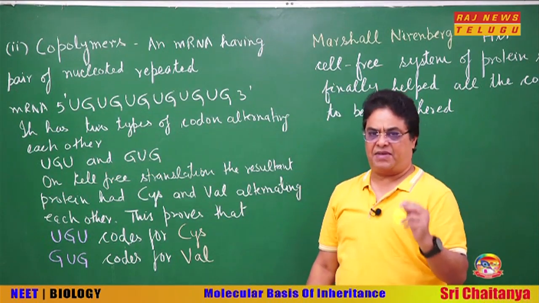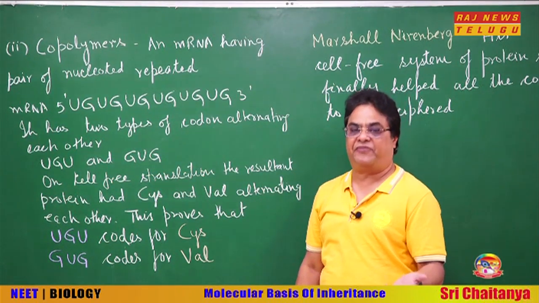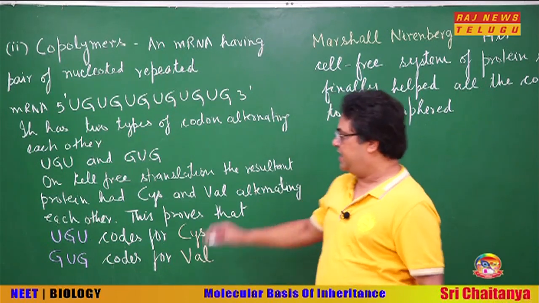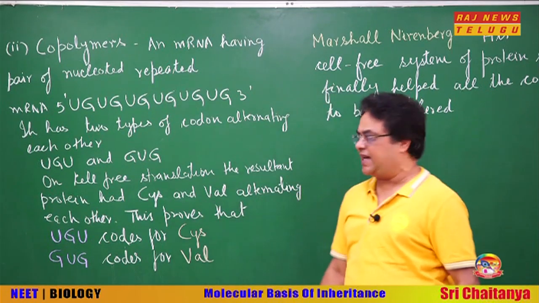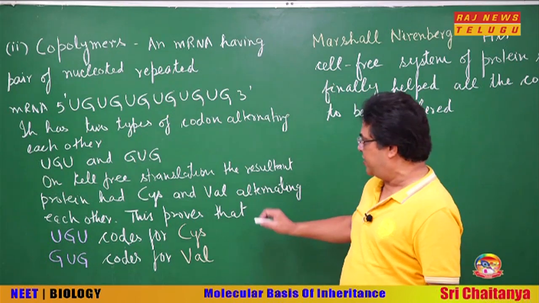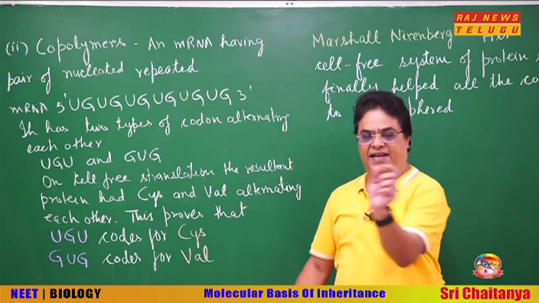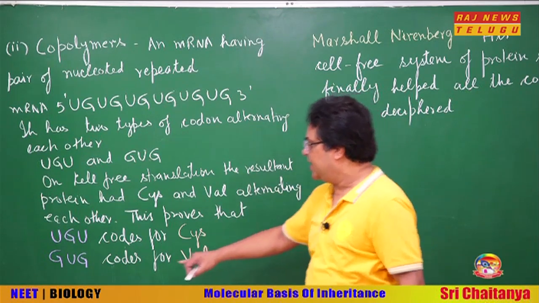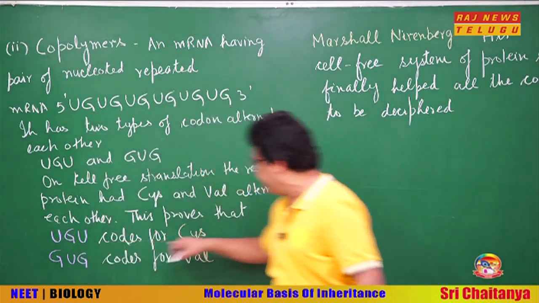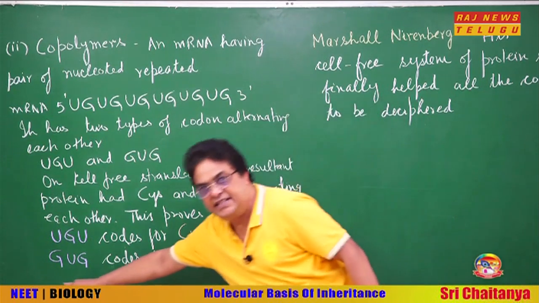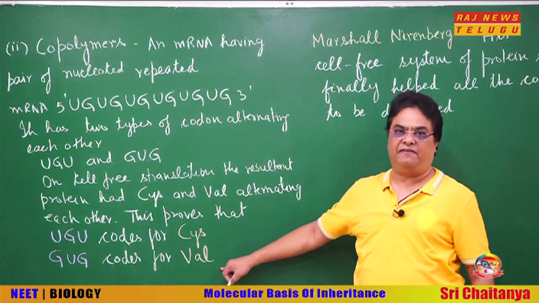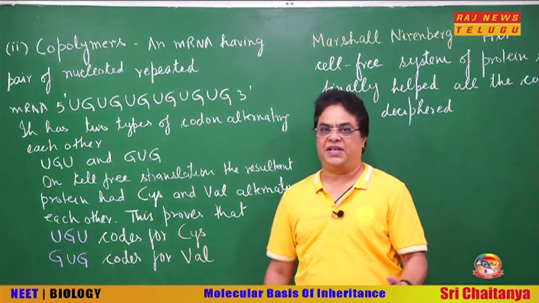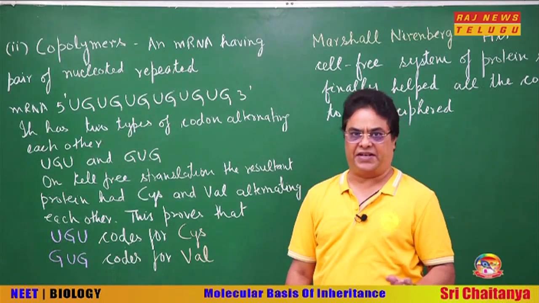Now, when this mRNA was subjected to cell-free protein synthesis, the protein that was synthesized had two amino acids, cysteine and valine, alternating each other, cysteine, valine. So, this proved that UGU codes for cysteine and GUG codes for valine. Okay. So, this was instrumental in deciphering the genetic code.